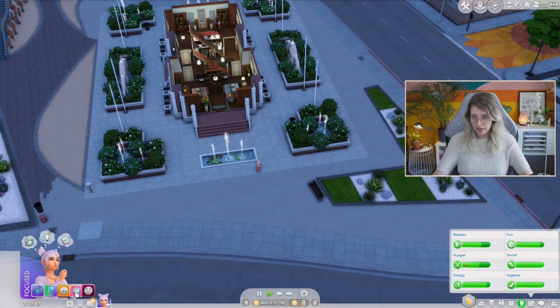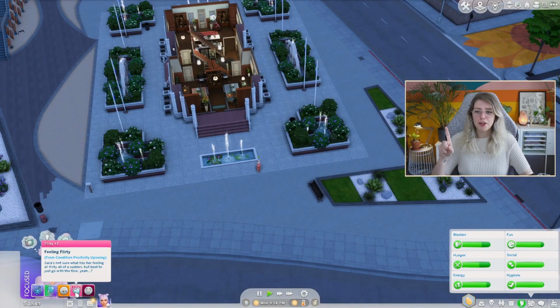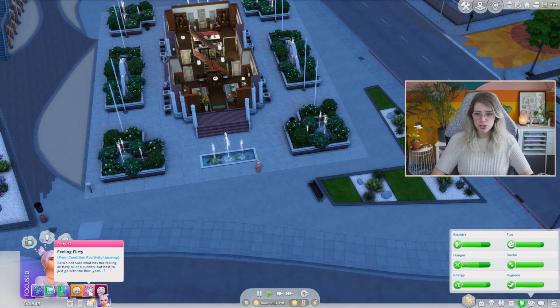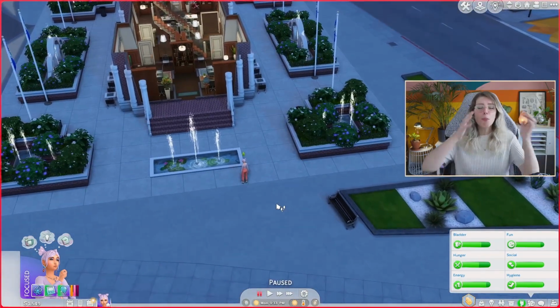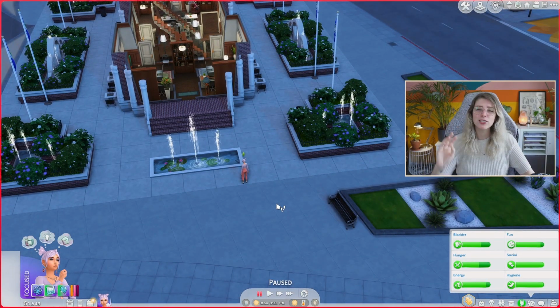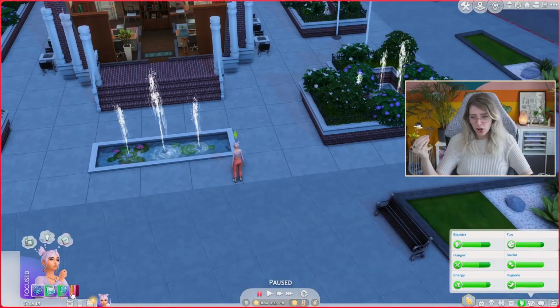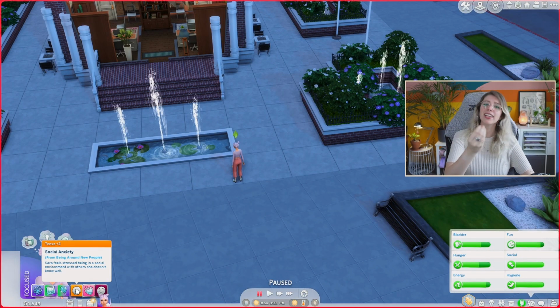Awesome. Okay, is there anything else? Feeling flirty from condition positivity upswing. Sarah is not sure why she's feeling all flirty all of a sudden, but best to just go with the flow. I love that. There's like a mood swing with it. That makes so much sense. Your brain just going all over the place. I feel so validated right now.